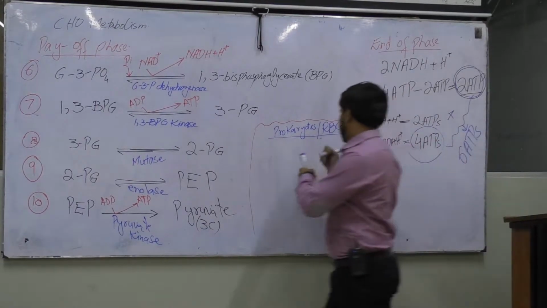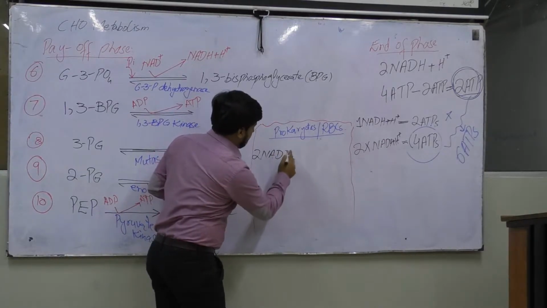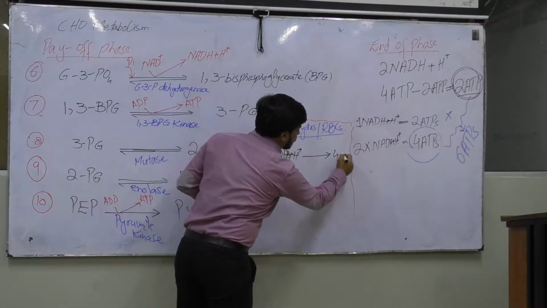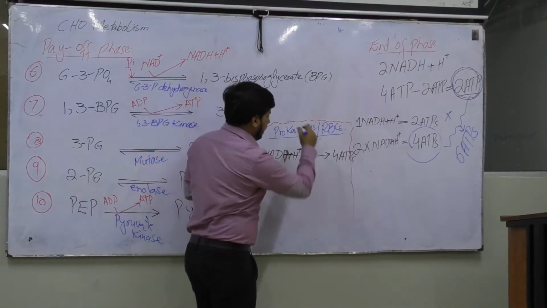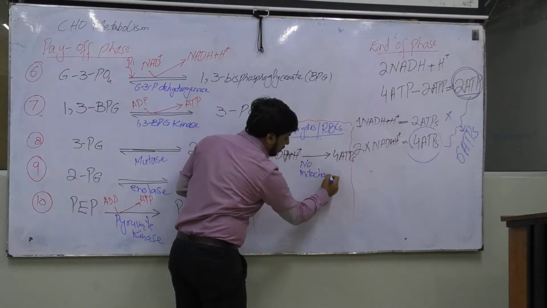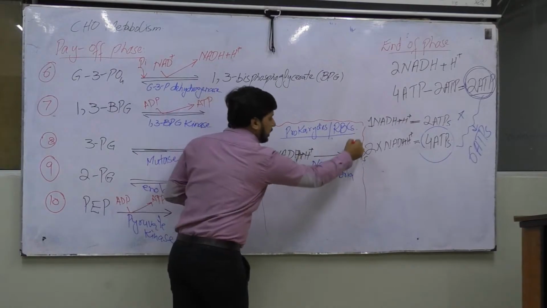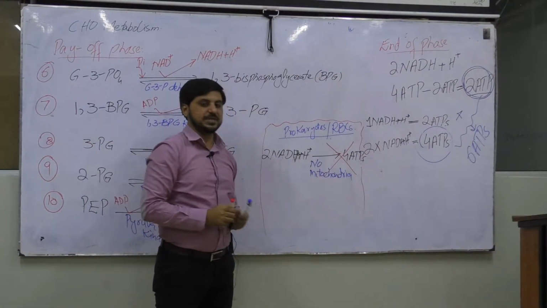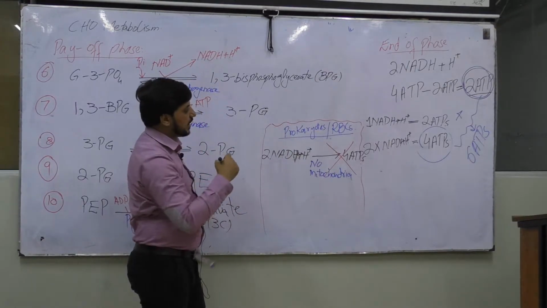Then, like this, 2 NADH2 normally has to give 4 ATPs. But in prokaryotes, there is no mitochondria. When there is no mitochondria, there will be no production of these 4 ATPs. And what is the rest that we have?